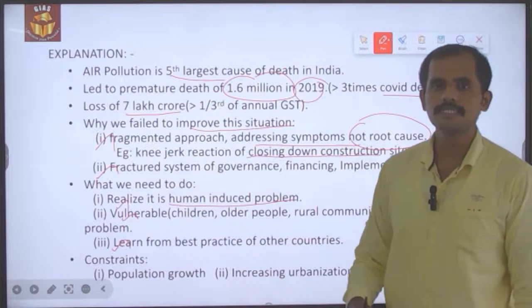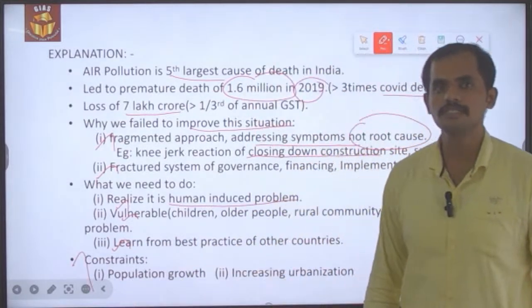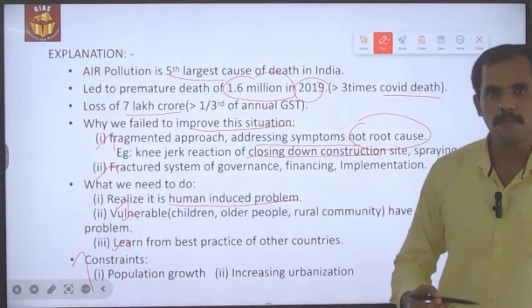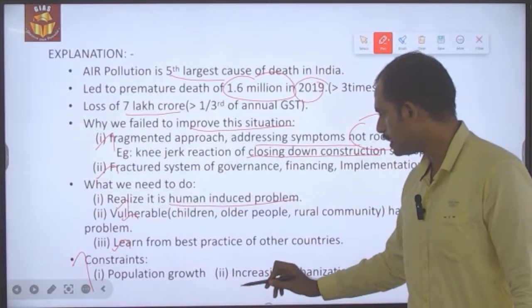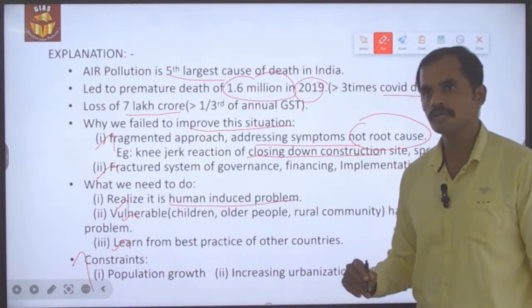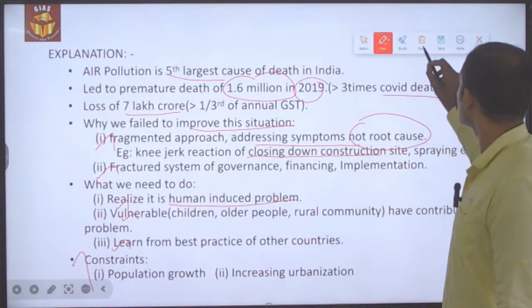But the constraint we are facing in implementing or forming those kinds of policy is, see, the ever increasing or rapid increase of population growth and its related impact. Secondly, increased unplanned urbanization is also causing havoc in the air pollution mitigation strategies.